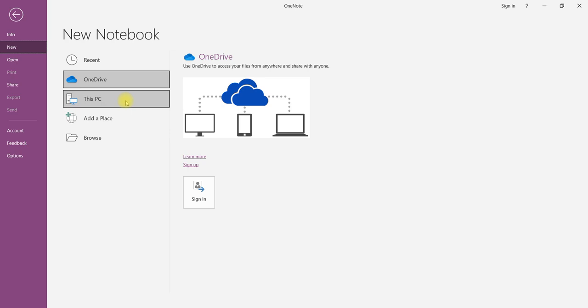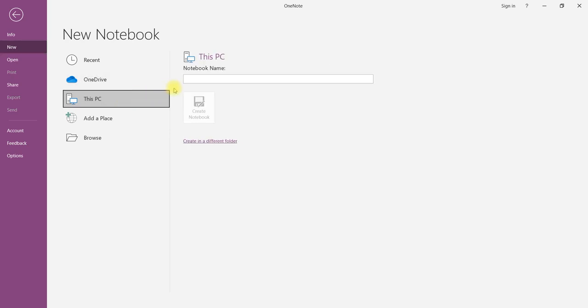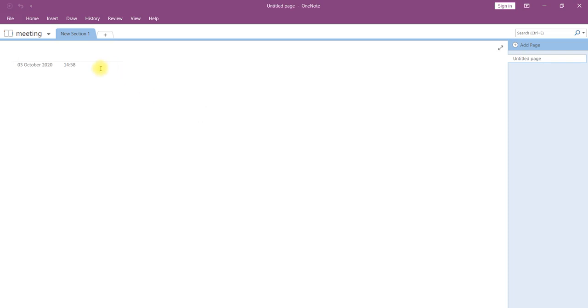How to save it on a PC? We have to select here and give the name for the notebook. For example, meeting details you have to keep, or your subject name. Like this you can give the name for your notebook and say create notebook. Your notebook has been created. Here you can see the notebook has been created.